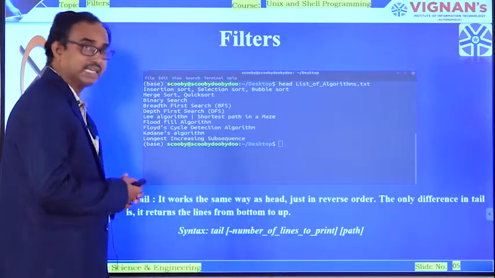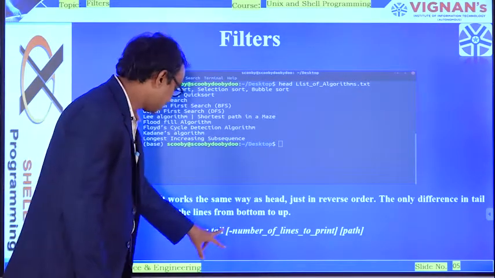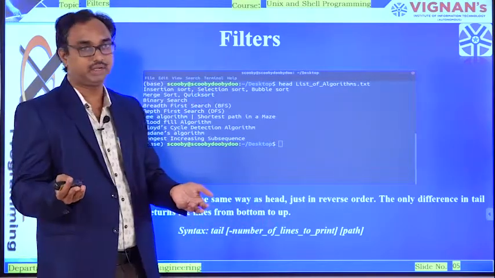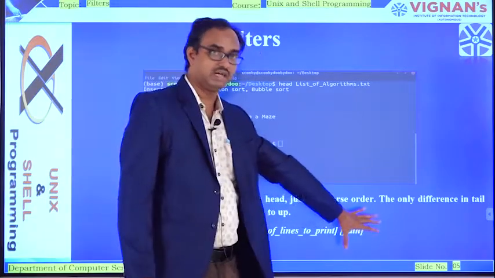Next, coming back to the syntax, it will be the same as that of the head command. It starts with tail, and again we have to represent the number of lines you want to print, but in the reverse direction, and then you have to mention the path name.